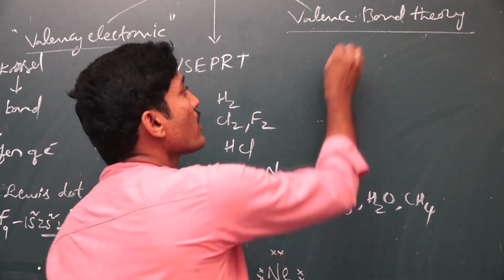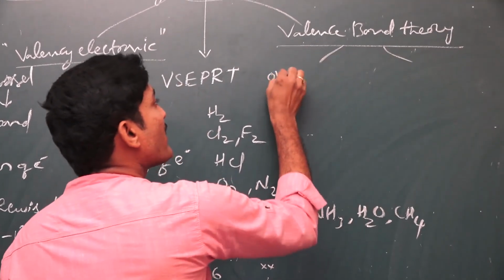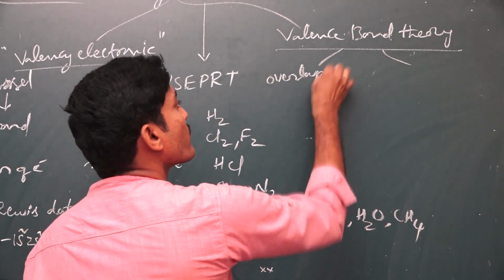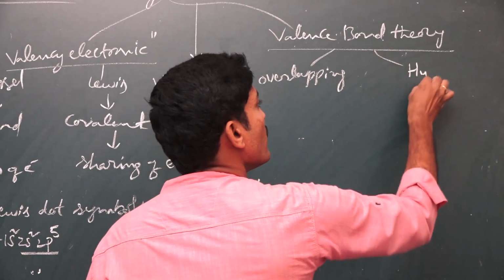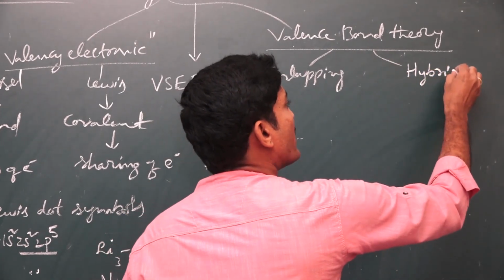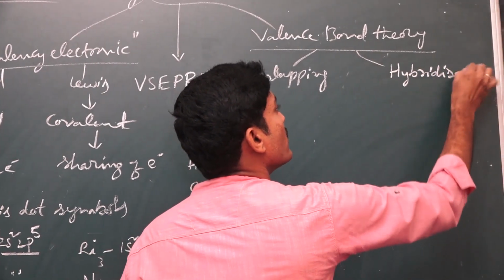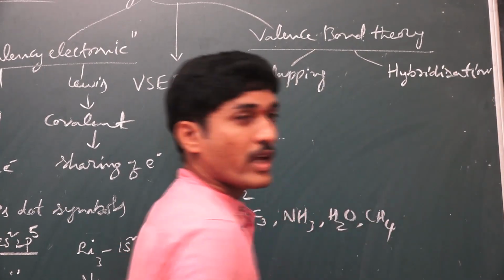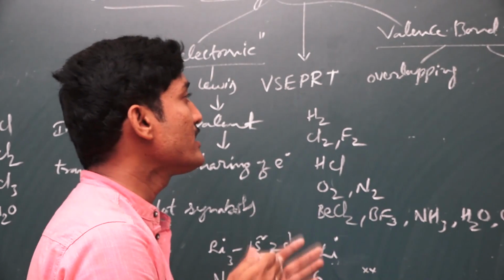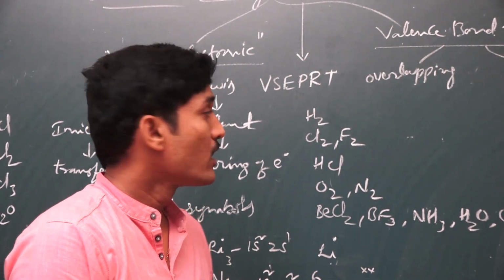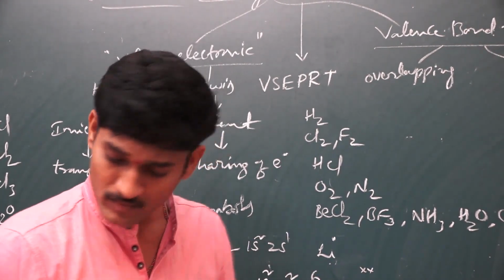Here the concepts are mainly overlapping of atomic orbitals and hybridization of orbitals. Okay. The same molecule formations are explained in different theories in different ways. Now we see the difference.